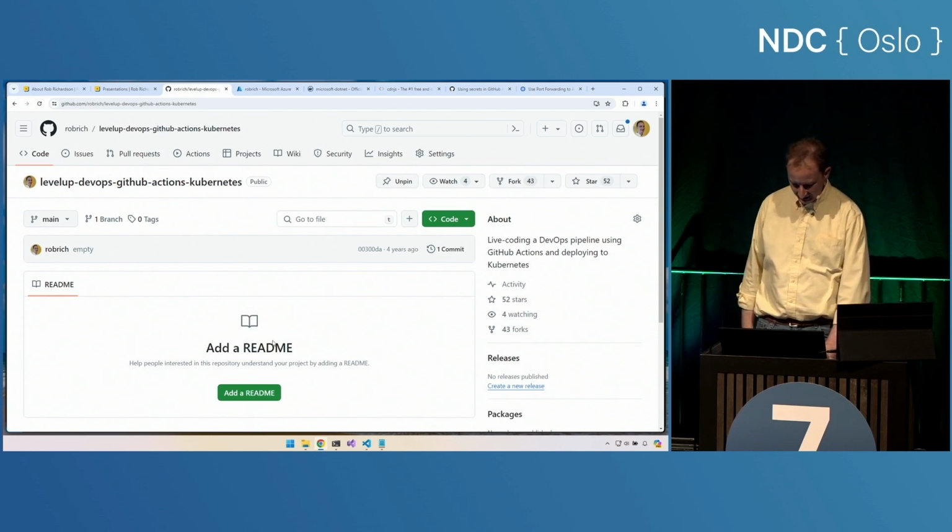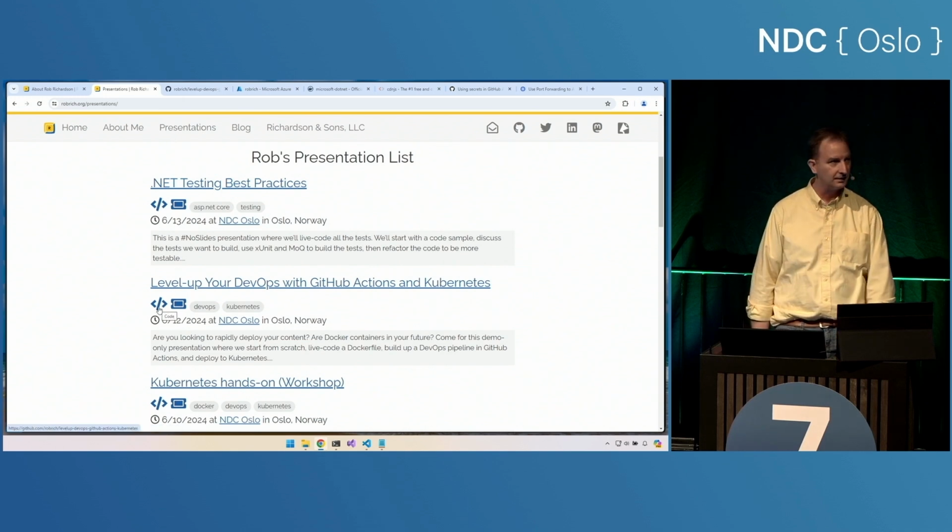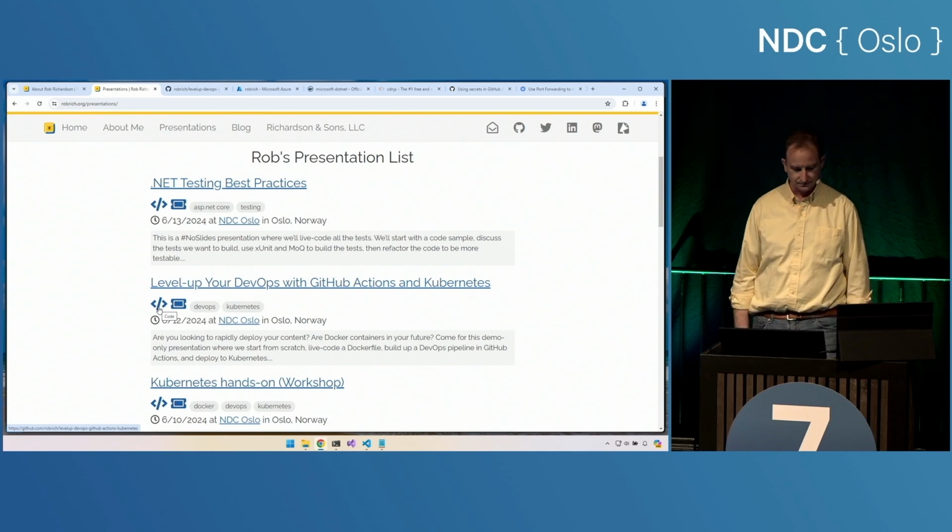If you want to grab an easier URL to get there, let's head over to robrich.org. We'll click on Presentations here at the top. And here's Level Up Your DevOps with GitHub Actions and Kubernetes. And the link to the GitHub repository is right there.